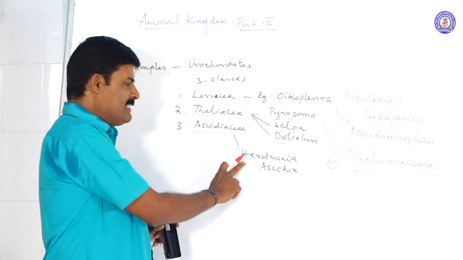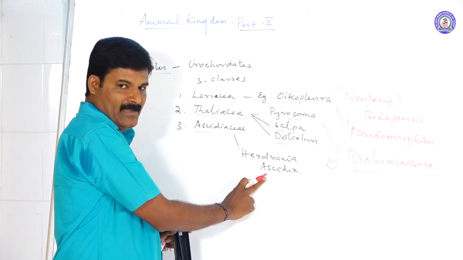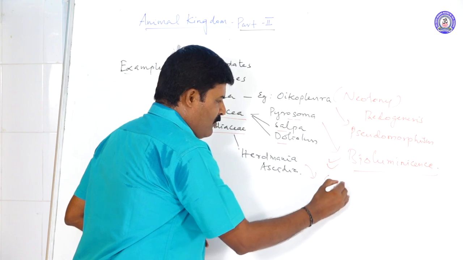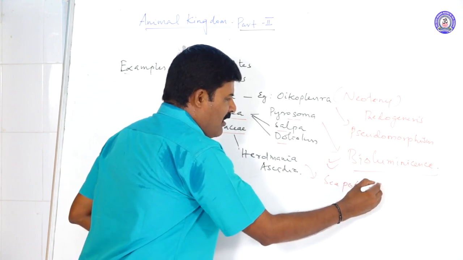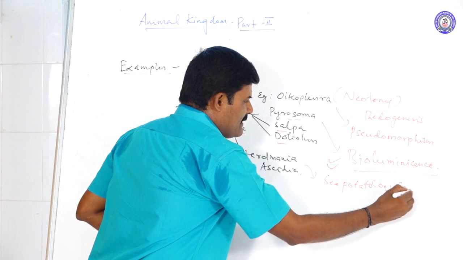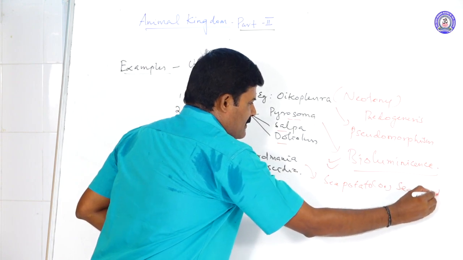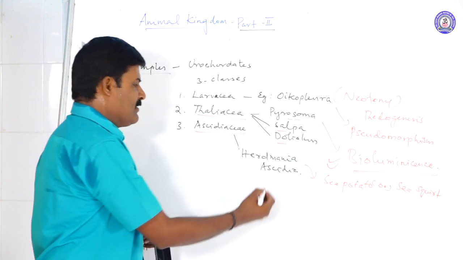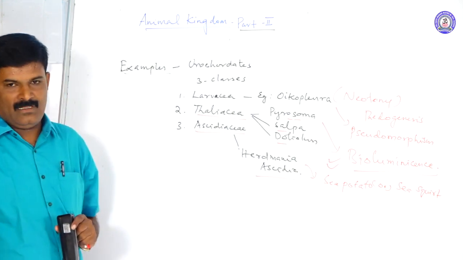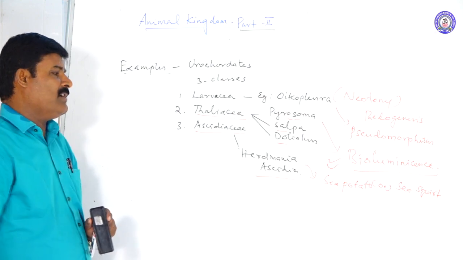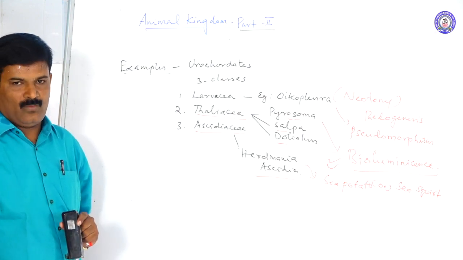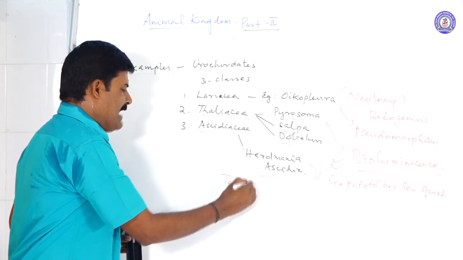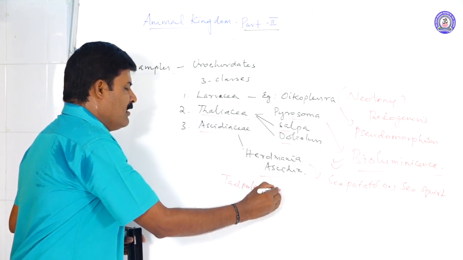What are the examples of the Ascidiacea? Herdmania and Ascidia. Herdmania is otherwise called sea potato or sea squirt. So this other name is sea potato. Commonly called as Ascidia. The larval form of the Urochordates is the tadpole larva. This larva is the Ascidian tadpole larva.